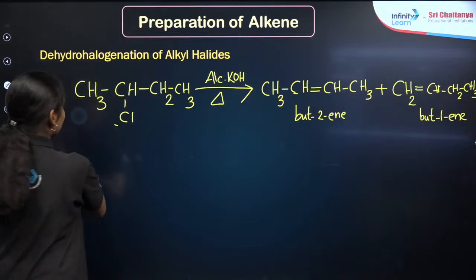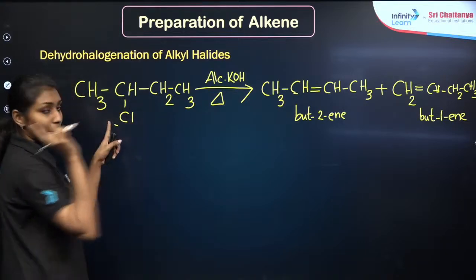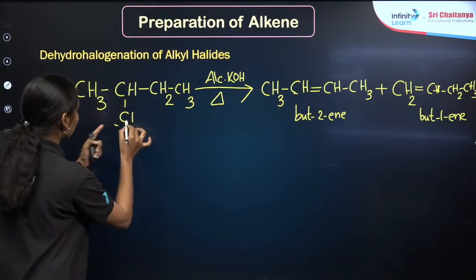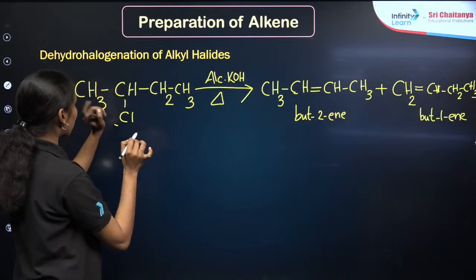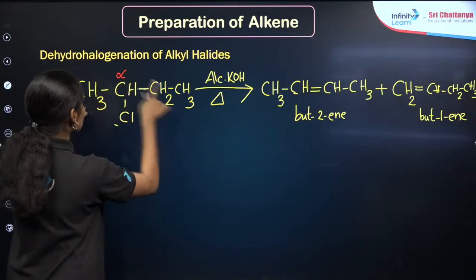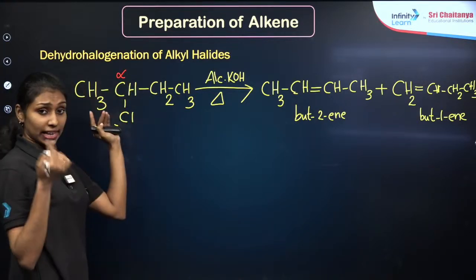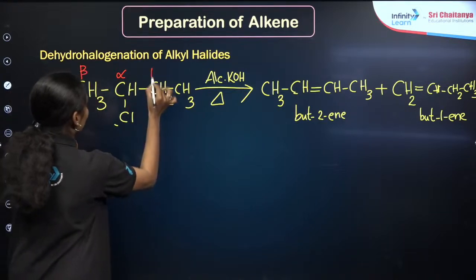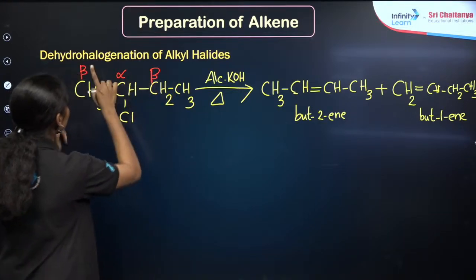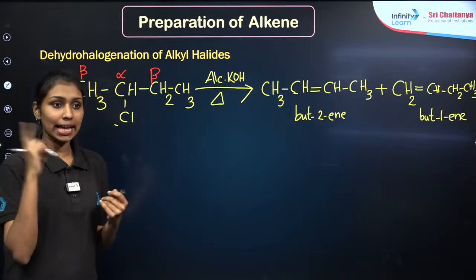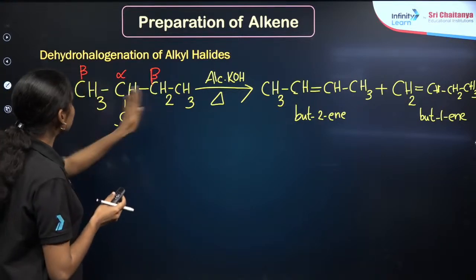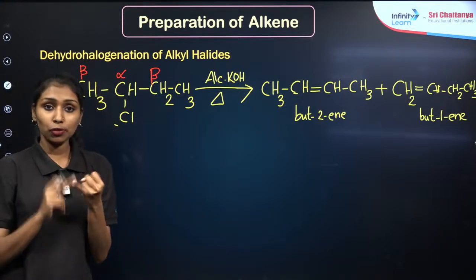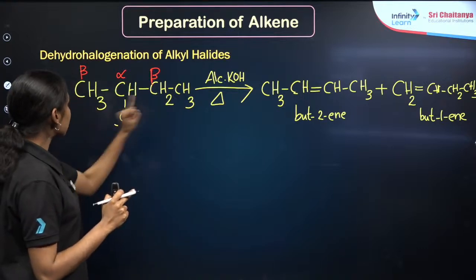Okay, I think it is about the beta elimination. So, for example, I am explaining here. This is our chlorine group, or a halogen group. It is attached to a carbon that is known as the alpha carbon, right? The other two carbons attached to it are known as beta carbons, right? So, in general, dehydrohalogenation is known as beta elimination. In beta elimination, there will be the possibility of removing a hydrogen atom from the beta carbons.